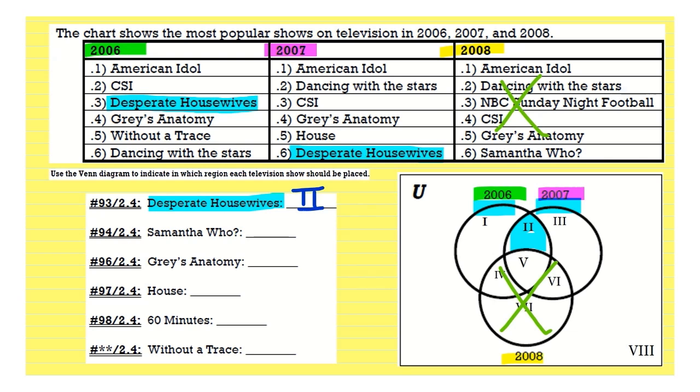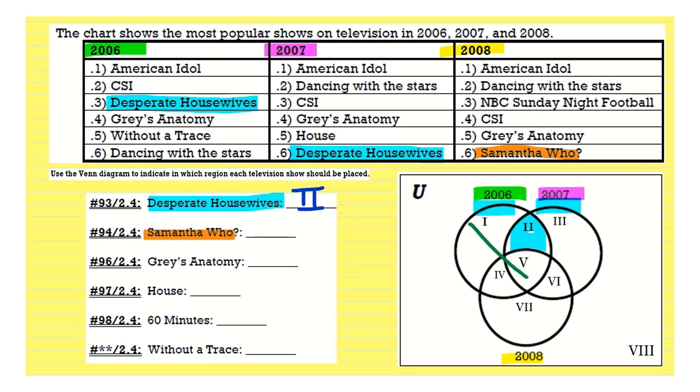The next one they want us to consider is Samantha Who. Well, is Samantha Who in the first category or the second category? Only the third category. Let me erase that X. So Samantha Who only appears on the most popular list for 2008. So that means it is not going to be considered for 2006 and 2007.